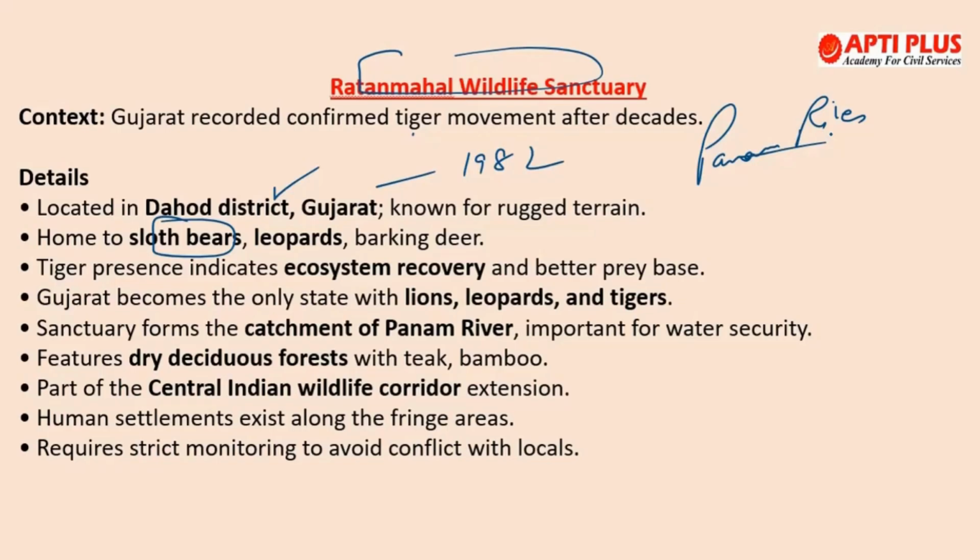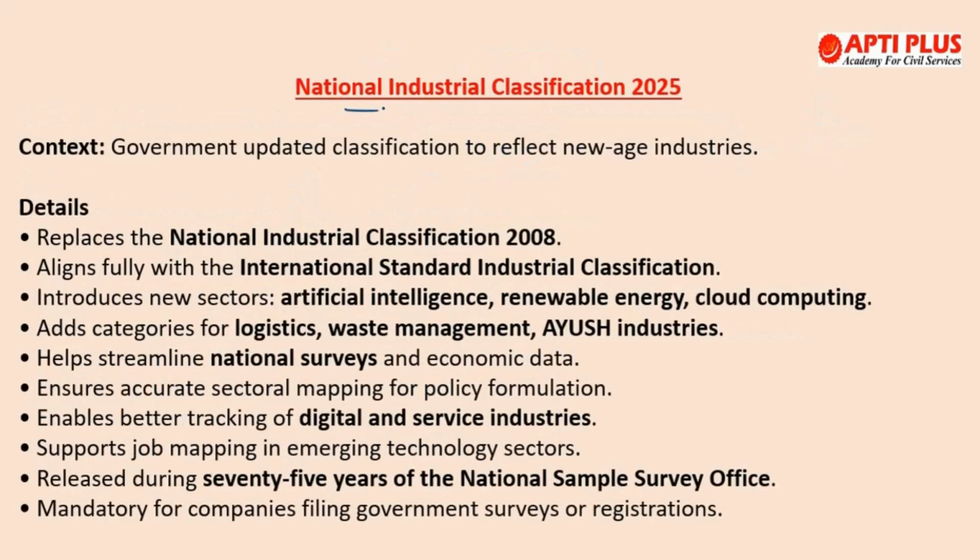so it definitely supports water conservation. Next is National Industrial Classification 2025. The Ministry of Statistics and Programme Implementation launched the National Industrial Classification 2025 during the 75th anniversary of the National Sample Survey Office, or NSSO. Now, if we talk about the National Industrial Classification 2025, basically it is a 6-digit standardized system for classifying all the economic activities in India, and it replaces the 2008 version, which had 5 digits. So now it will have 6 digits.